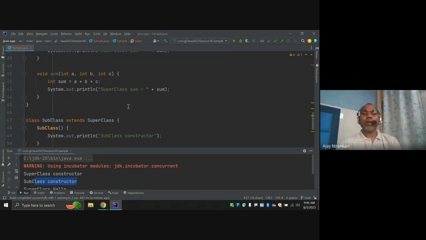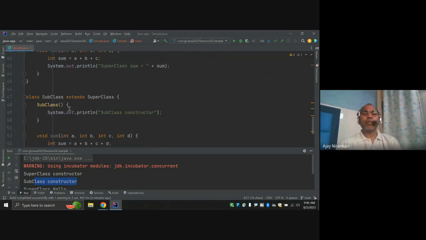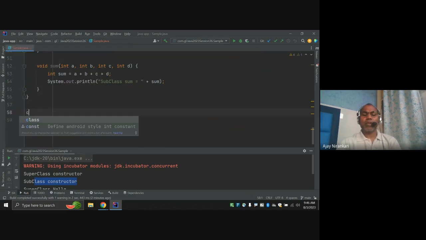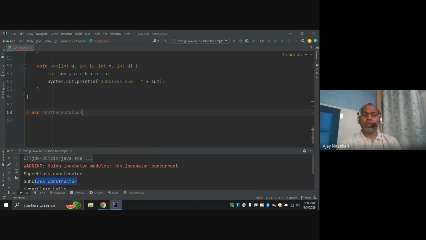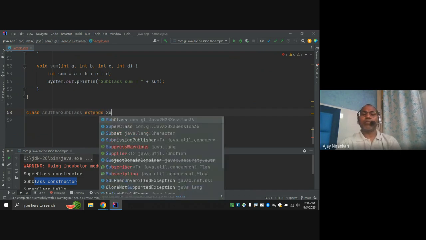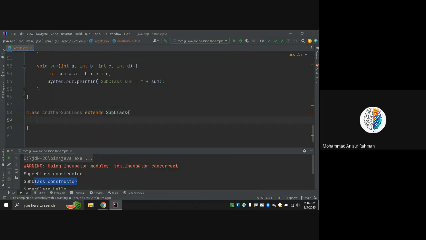Let's say we have another class, another subclass that extends your subclass.